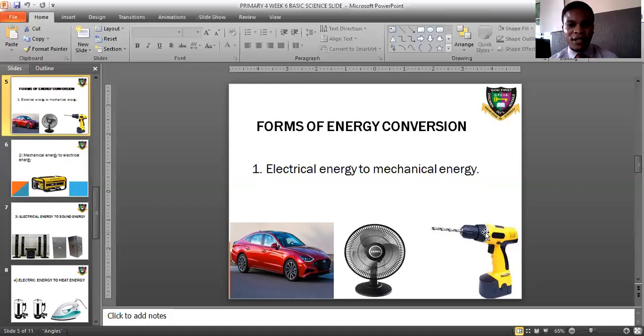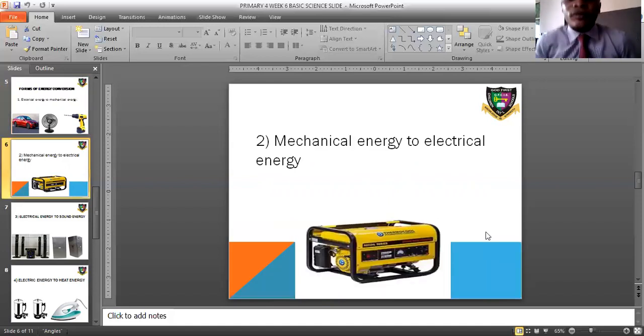Likewise, the drilling machine you are seeing is an electrical device. This drilling machine is used for making holes in objects. When you put it on, it starts to move. The movement is what we know as mechanical energy. So this is the conversion of electrical energy to mechanical energy. Another one is mechanical energy to electrical energy.